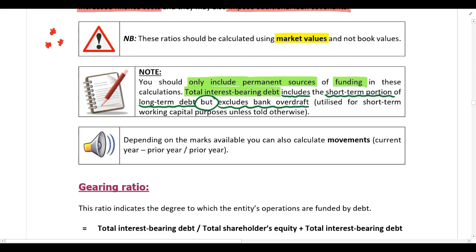Now, I want you guys to think about this logically. Think about the statement of financial position. We have non-current liabilities, which might include a long-term loan. Then we have current liabilities, and that could include accounts payable, it could include the company's bank overdraft, and it will also include the short-term portion of this long-term debt.